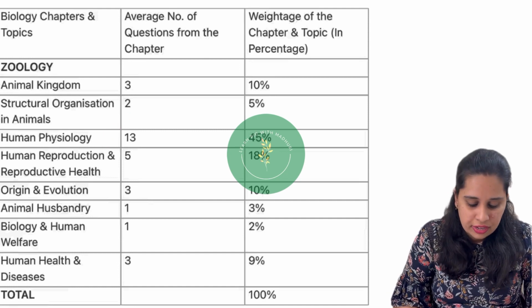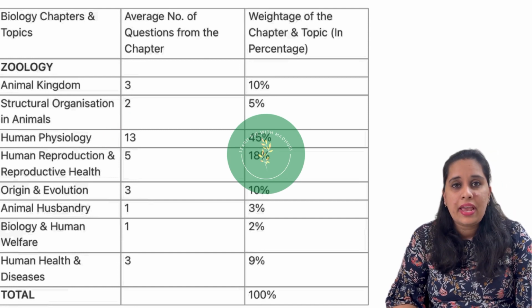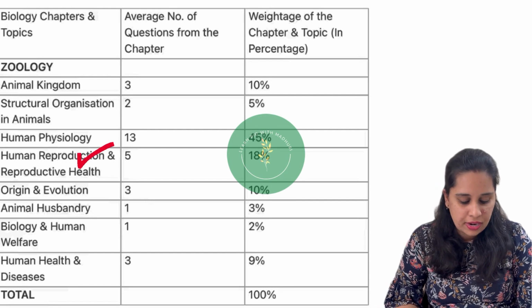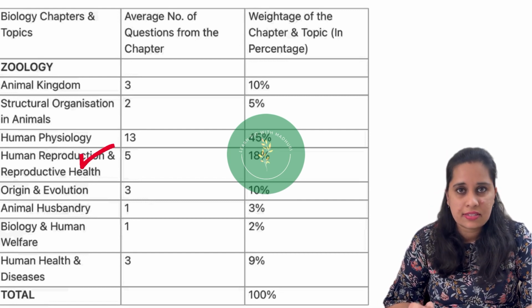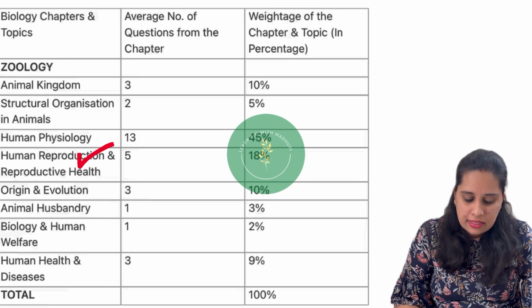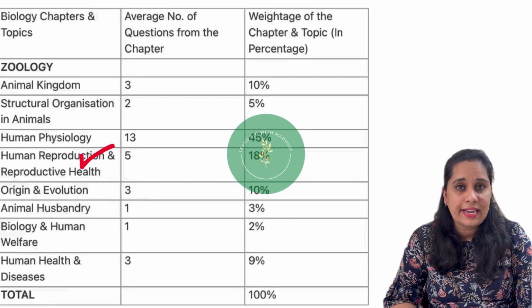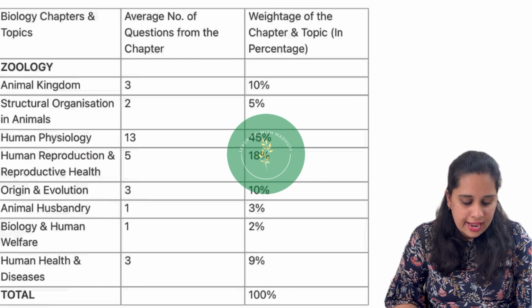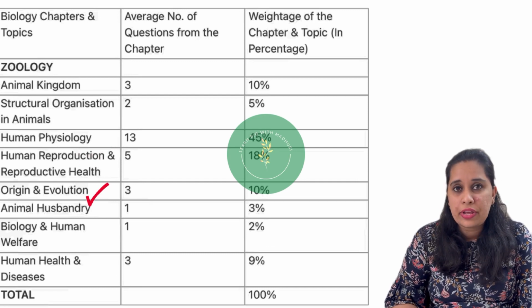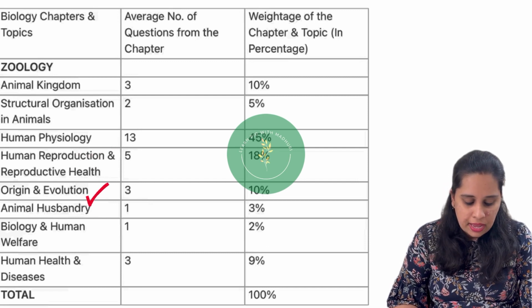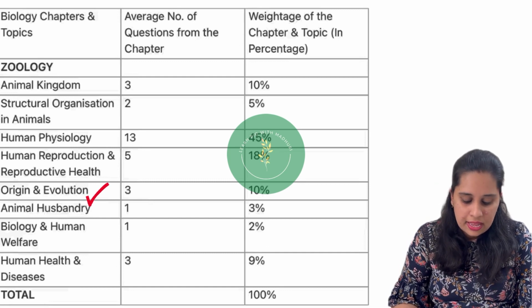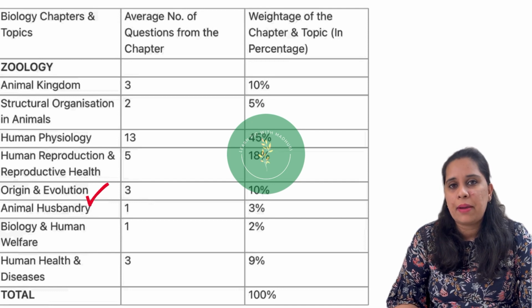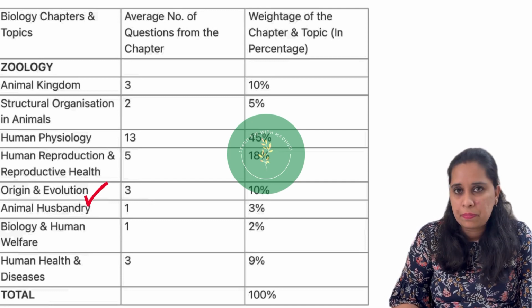Then we have human reproduction and reproductive health, where the average number of questions that can be asked is 5 and the weightage of this chapter is 18%. Okay. Next will be the origin and evolution chapter, where the average number of questions asked will be 3 and the weightage of this chapter in percentage can be 10%.